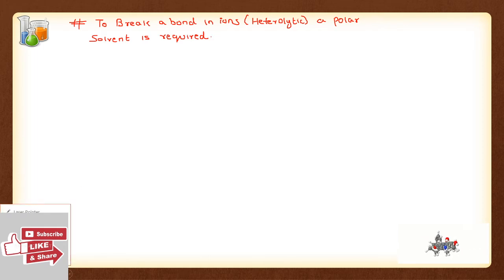So here I'm going to take a simple example to understand polar solvent, and the example I'm taking is water. Now in water, we know that there is one oxygen atom which is bonded to two hydrogen atoms, right?